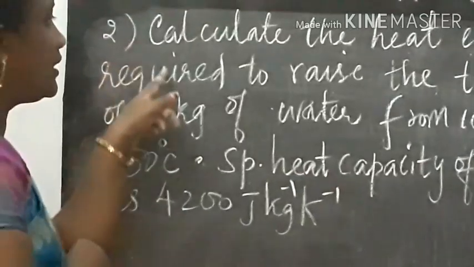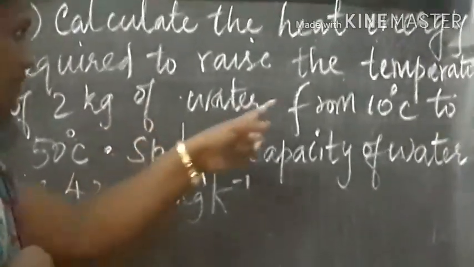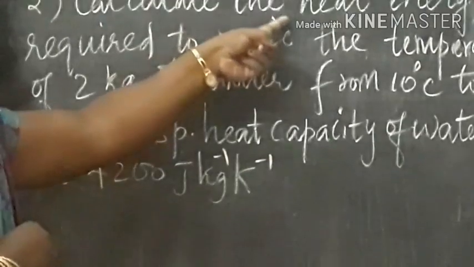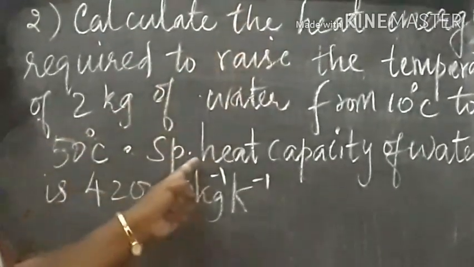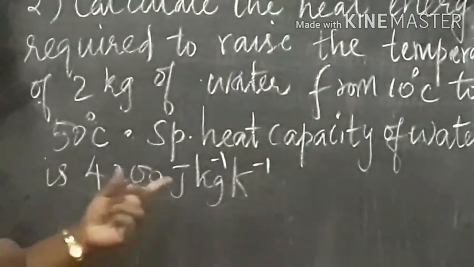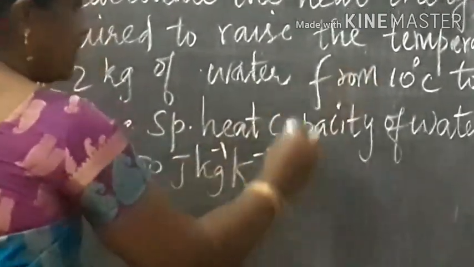Let us calculate the heat energy required to raise the temperature of 2 kg of water from 10 degrees Celsius to 50 degrees Celsius. Given the specific heat capacity of water is 4200 joule per kilogram per Kelvin. So we know there is a change in temperature, isn't it?